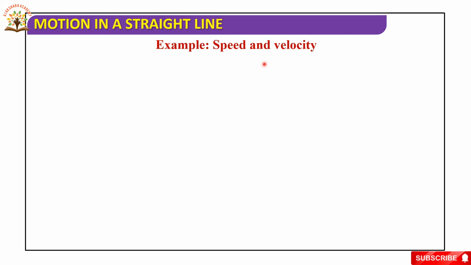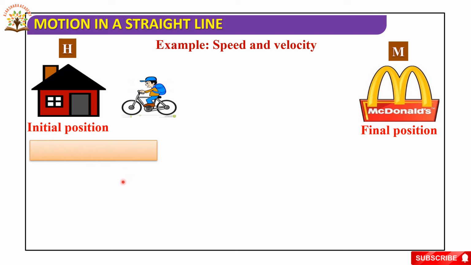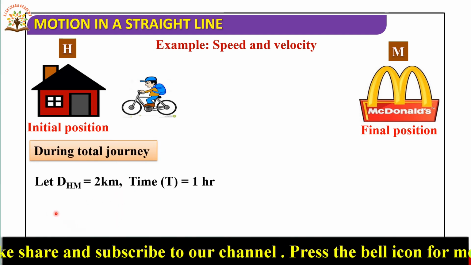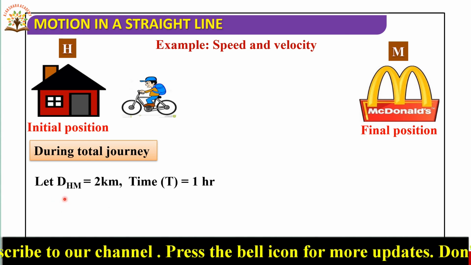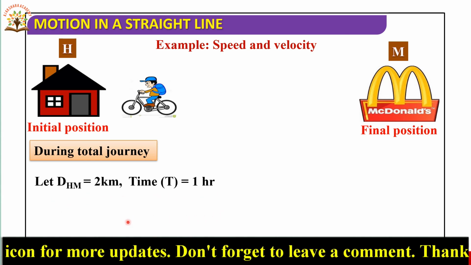Examples of speed and velocity. Here is the initial position and this is the final position. A boy is riding a bicycle to the final position and again reaching the same point. During the total journey, suppose the distance from home to McDonald's is 2 kilometers and the time is 1 hour.